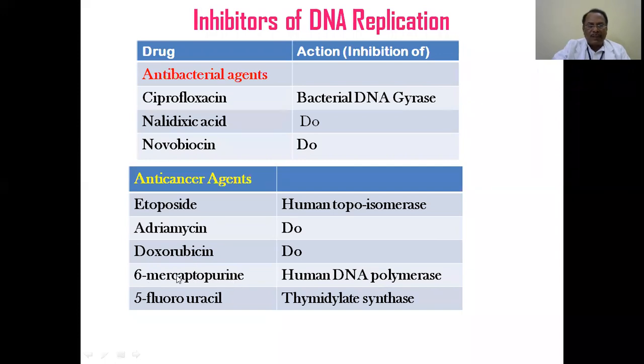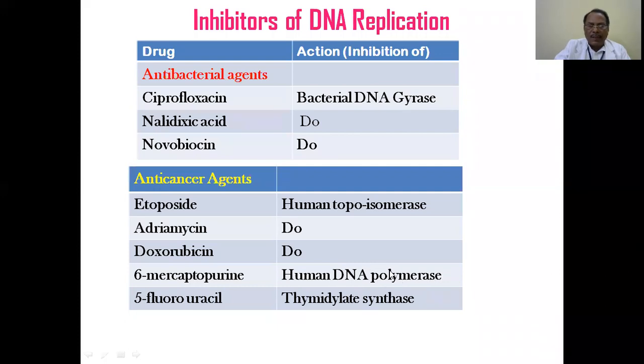6-mercaptopurine: mercapto, sulfur, purine. A purine ring at the 6th position has a sulfur. Human DNA polymerase, when it wants to wind the daughter strand, instead of a normal purine, that is adenine or guanine, another mercaptopurine will come and join there, and then the polymerase cannot do the next step.